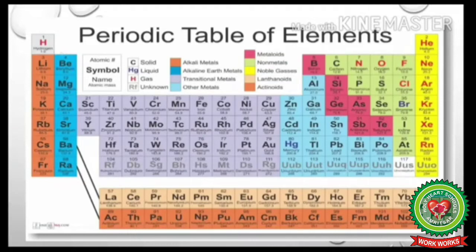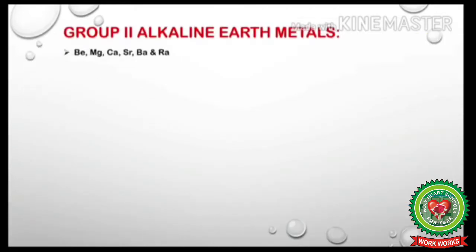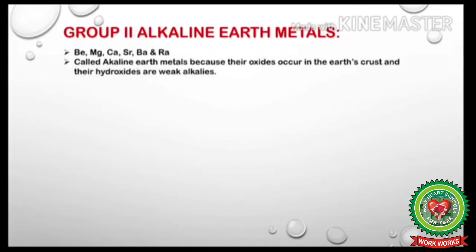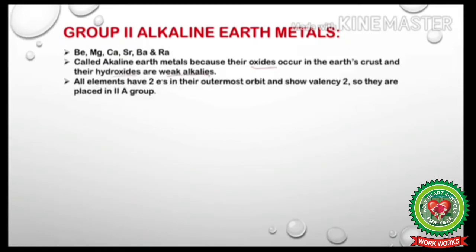Next we will study alkaline earth metals. Beryllium, magnesium, calcium, strontium, barium and radium are alkaline earth metals, or group 2 elements. These are called alkaline earth metals because their oxides occur in the earth's crust and their hydroxides are weak alkalis. All elements have 2 electrons in their outermost orbit and show a valency 2, so they are placed in group 2A.